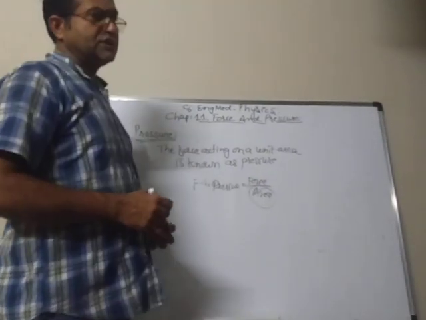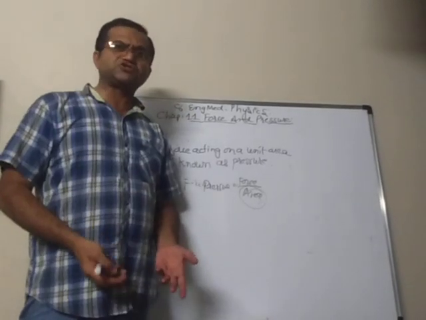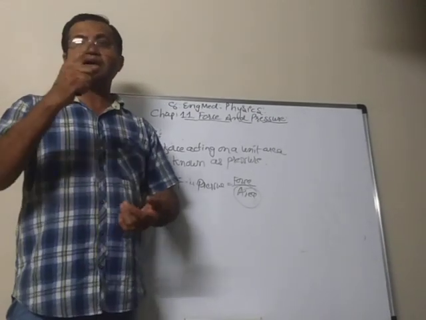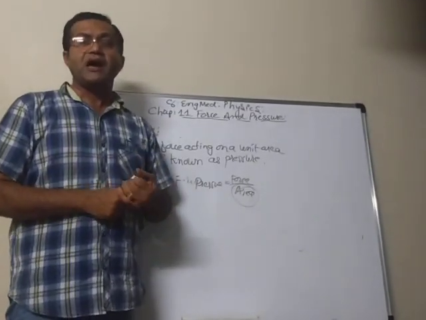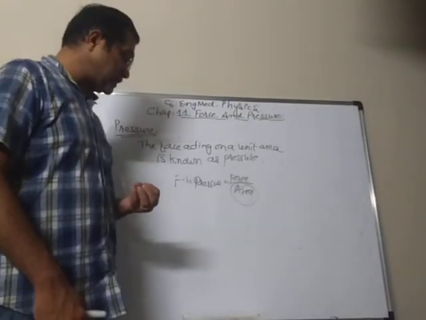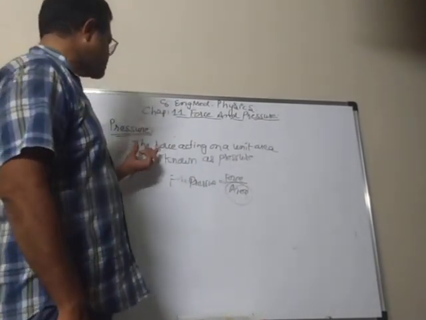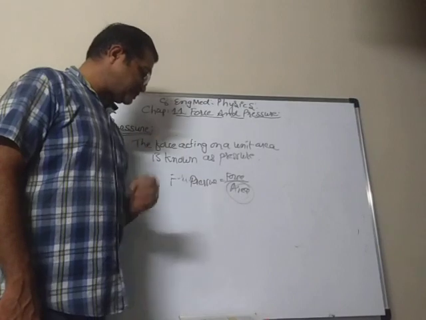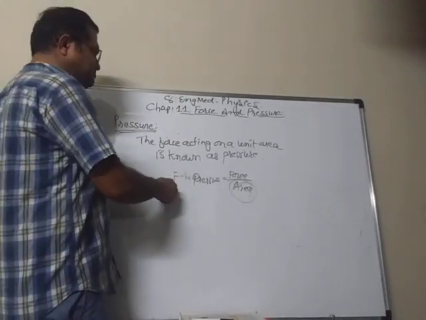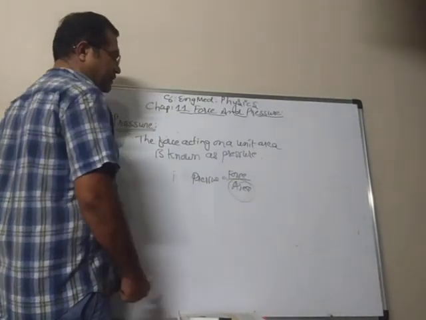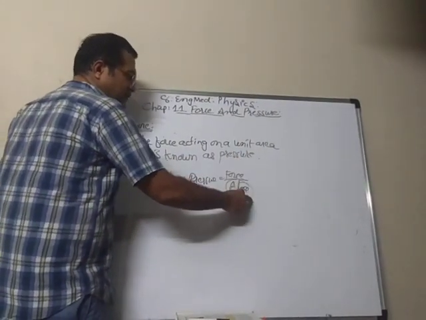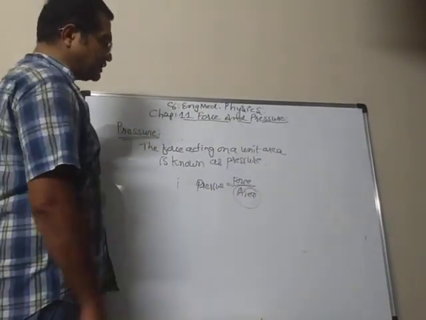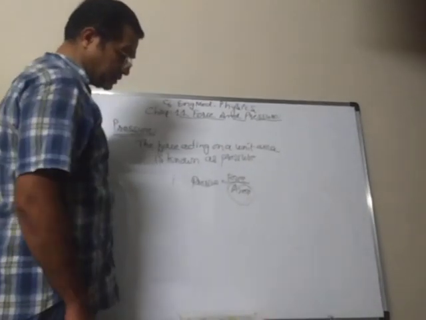Whether the area is in centimeter square or meter square, whatever it is, in 1 meter square or 1 centimeter square of area, how much force is applied, that is known as the pressure. So the force acting on a unit area is known as pressure. As I told you, pressure is equal to force divided by area. When we measure the force and find the area on which the force is acting, that gives you the measurement of pressure.